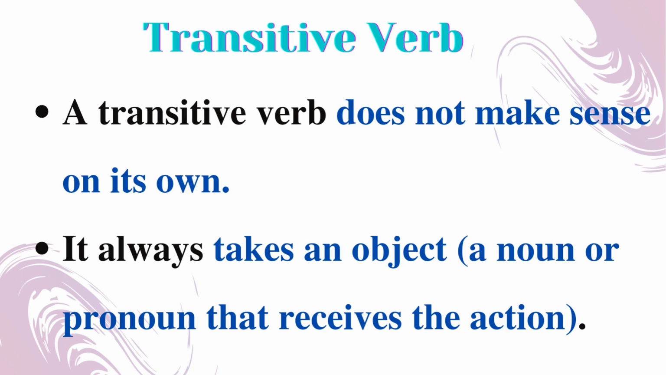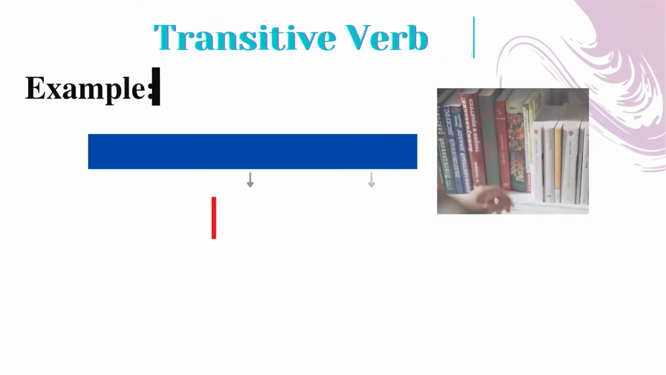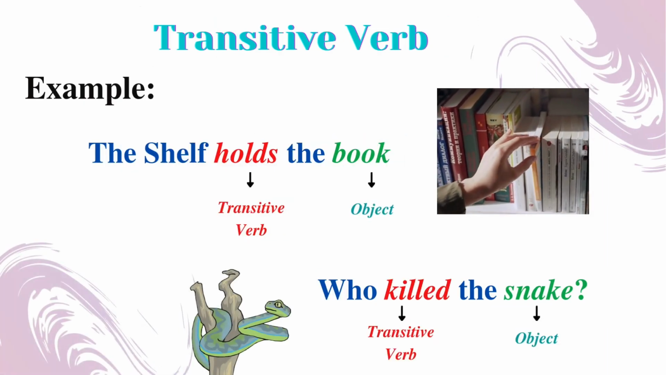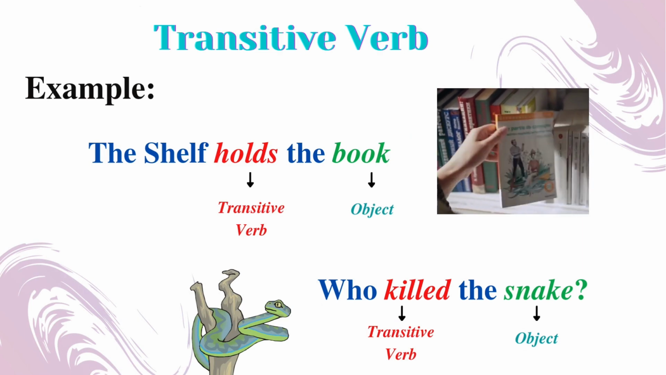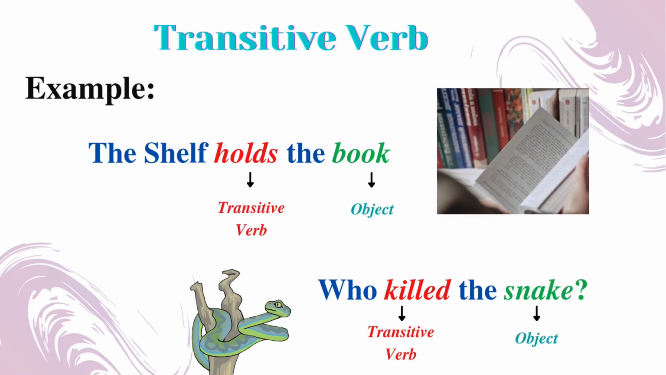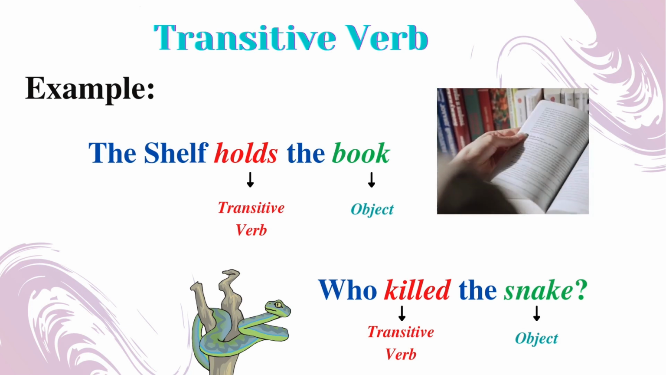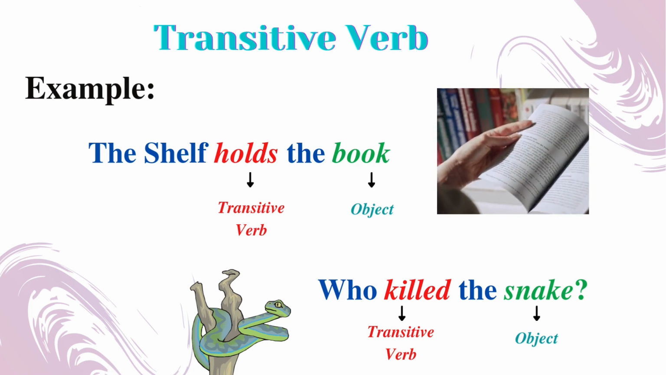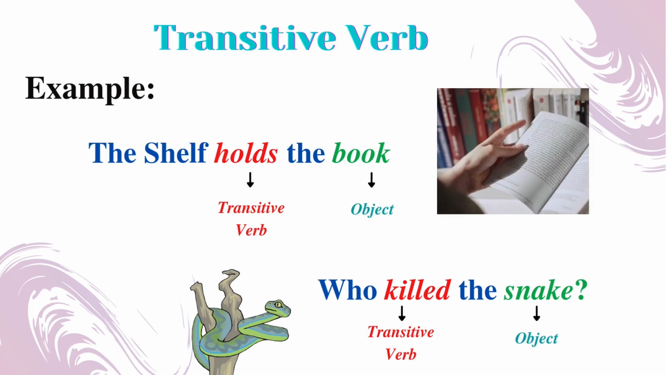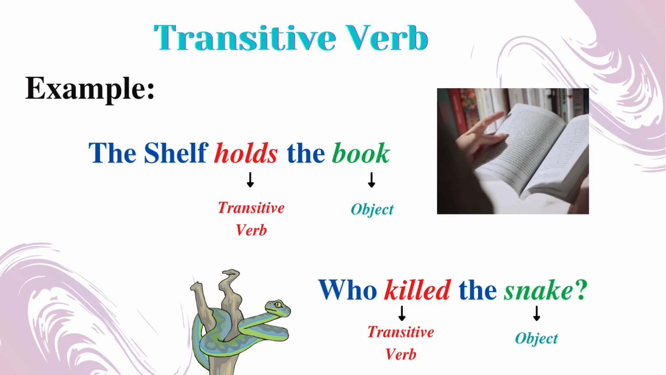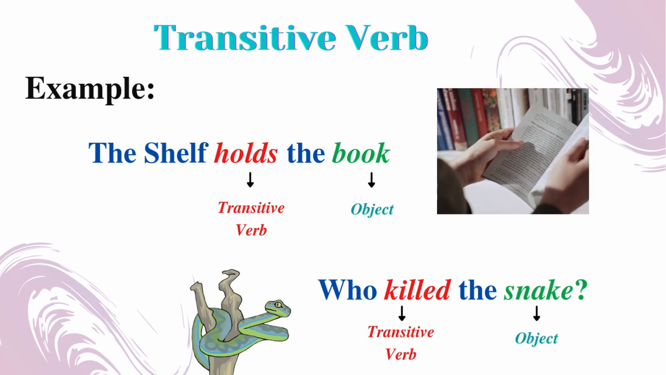Yes, see the example. The shelf holds the book. Here, in this sentence, the verb holds is the transitive verb and the book comes as an object here. See, as per the rule, the verb holds takes an object, book. The next sentence is: who killed the snake? Here, the verb killed is a transitive verb and snake comes as an object. As well, the verb killed takes an object, snake.